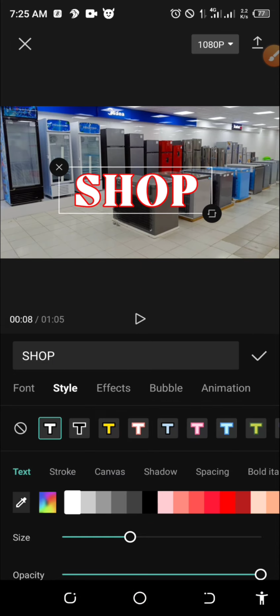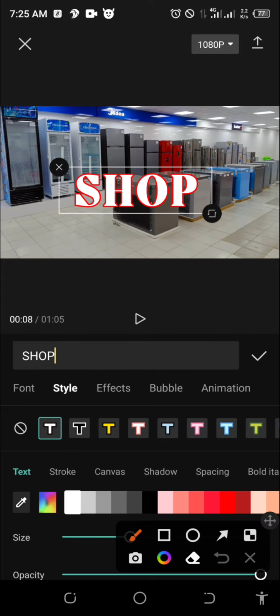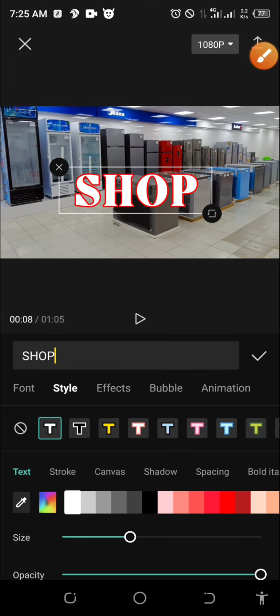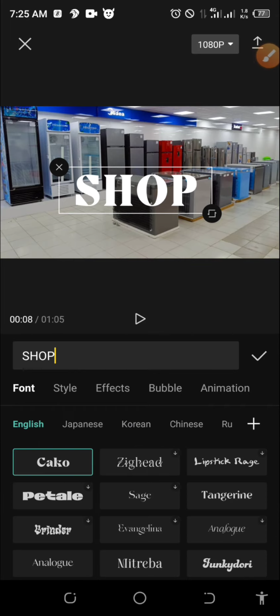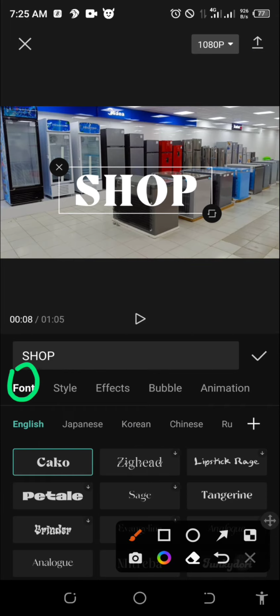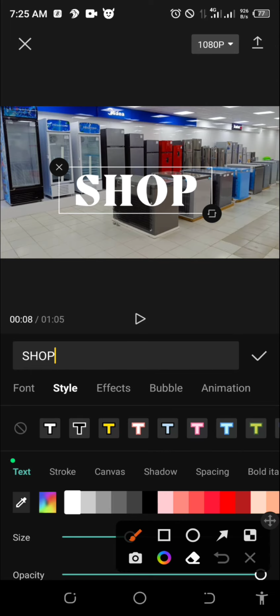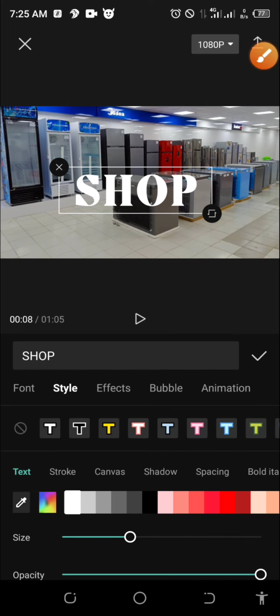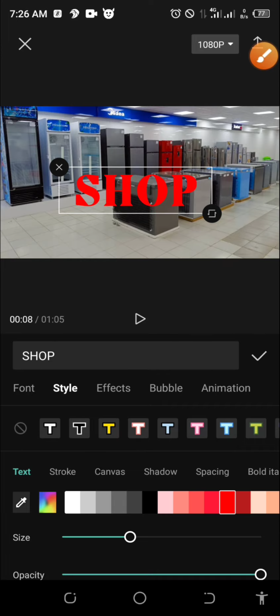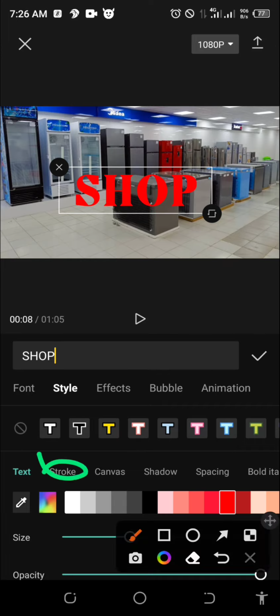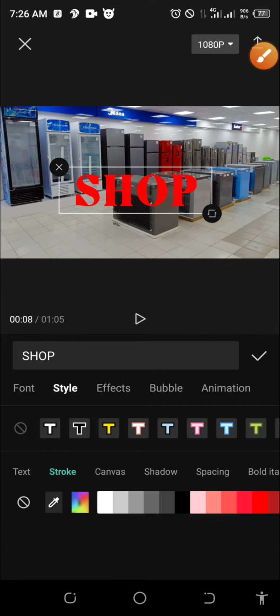I'll go to style. I will remove this. I will just click on remove. Then I will go to font. I will click on font here. Under style, I'll go to text. I'm on text. Then I will select red. Okay, now I'll go to stroke. I will click stroke. Then I will select white stroke.